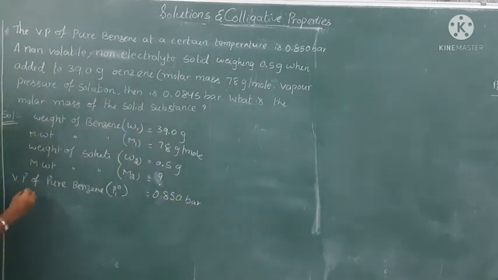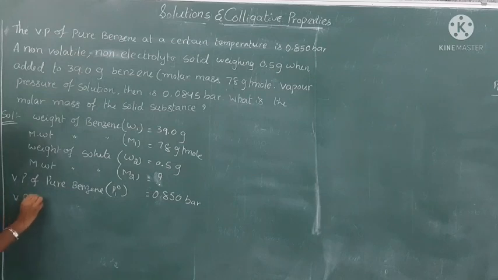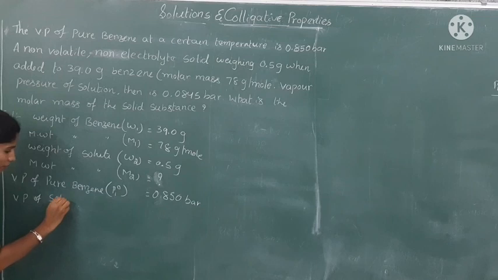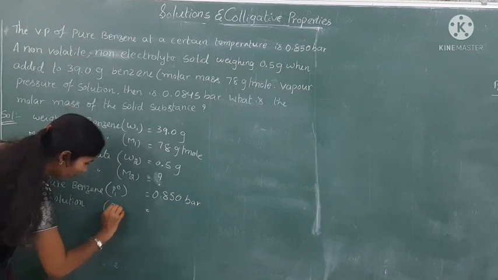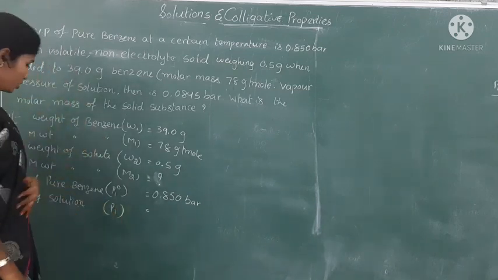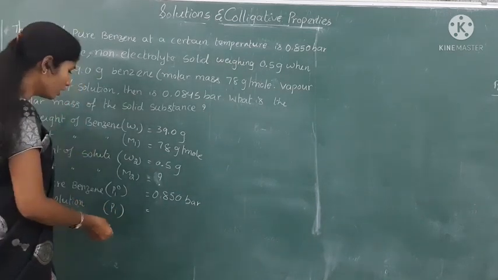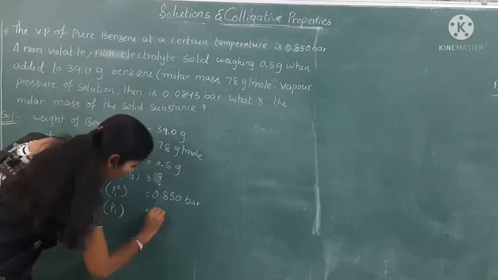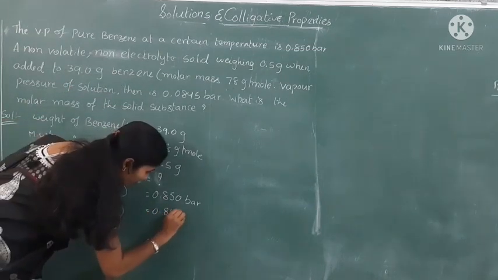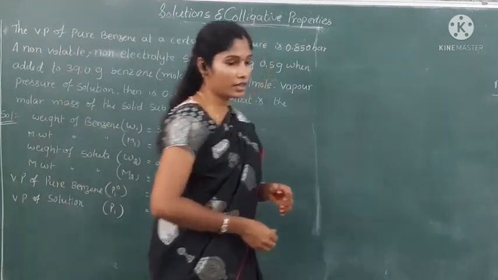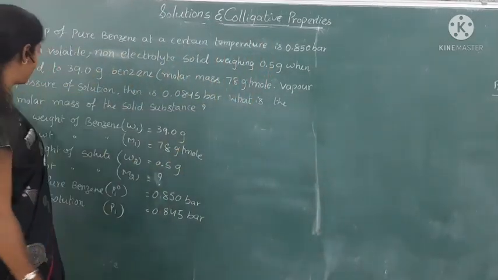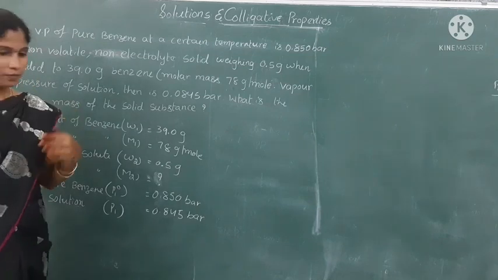And the vapor pressure of the solution, which is nothing but P1, is taken as 0.845 bar. So this is the given data from the question.